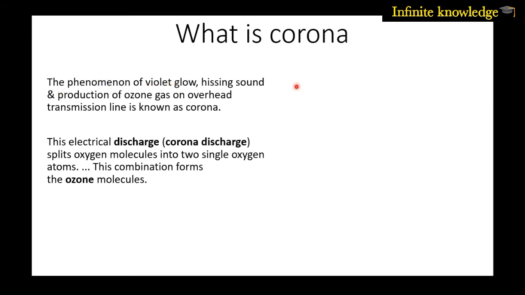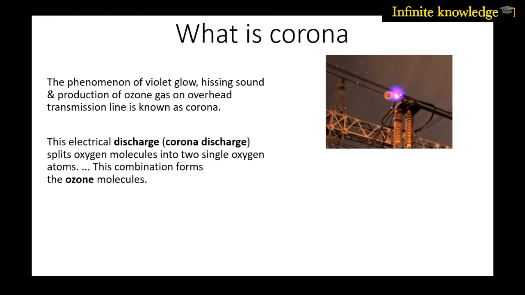The phenomena of violet glow, hissing sound, and production of ozone gas on an overhead transmission line is known as corona. So what do these things tell us? This is the type of violet glow that you might see in a high tension line.